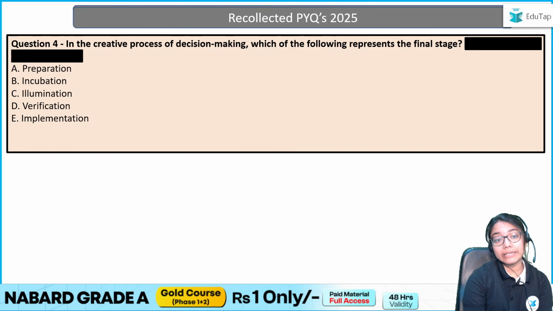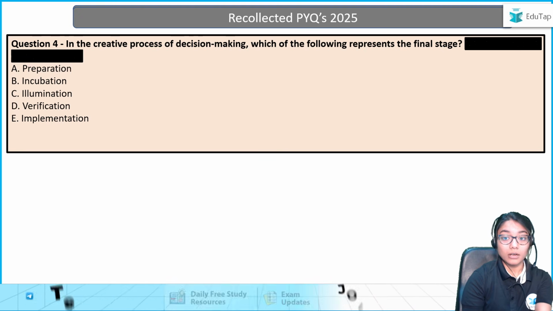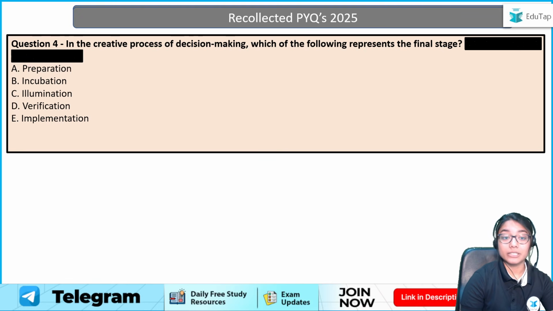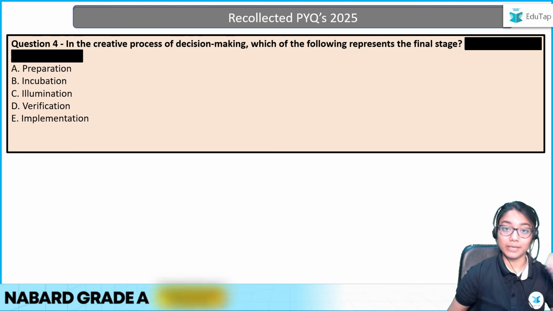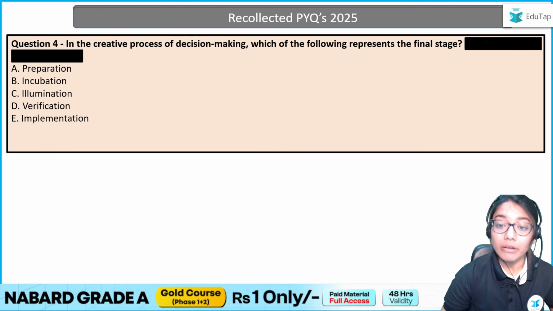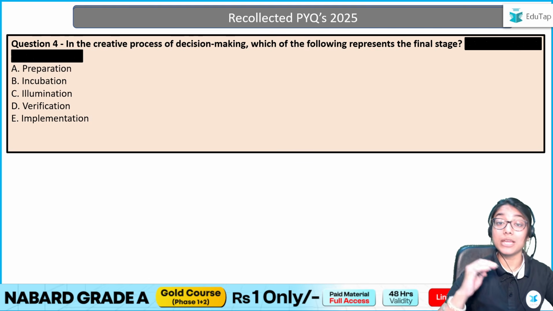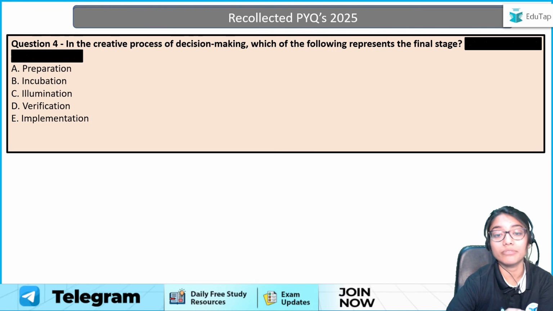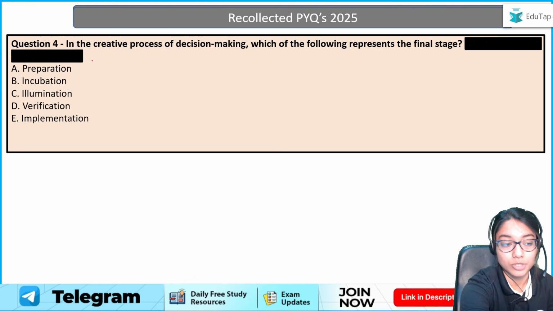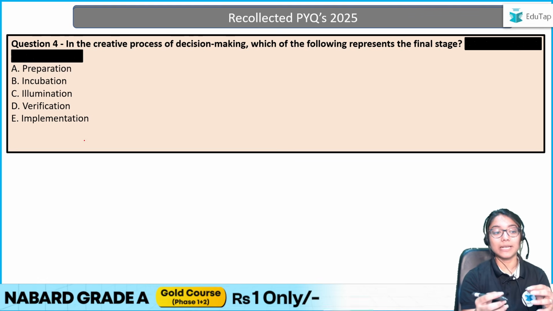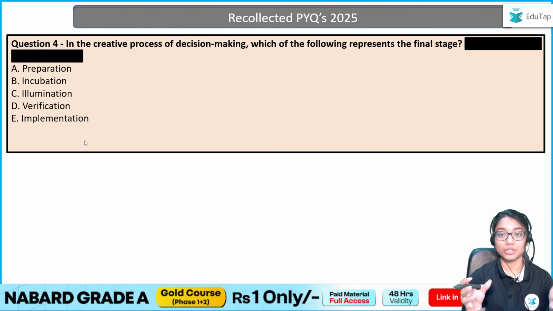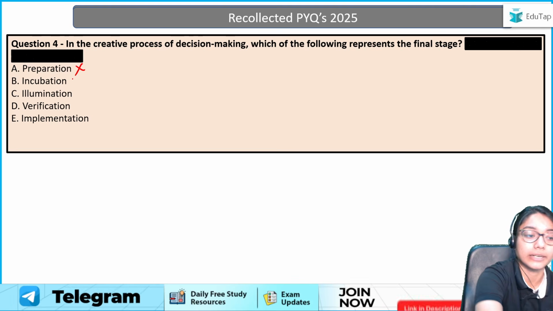Now, if we have a look at our next question: in the creative process of decision making, which of the following represents the final stage? When we talk about decision making, there is a process of decision making. Which of the following will be the final stage, the end stage? What will be the answer? If we have a look at the options, preparation is basically when I'm preparing to make the decision, right? Can I say this is the final stage? That is the first stage, in fact. So this is incorrect.